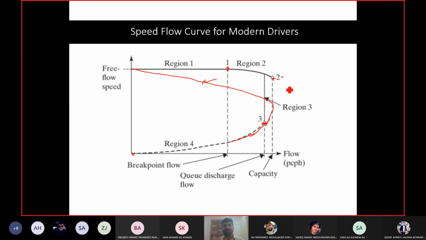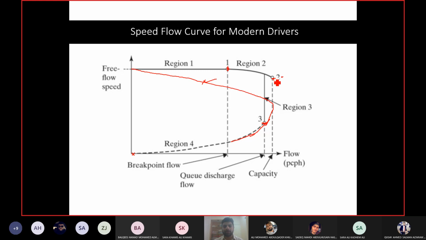So they tend to maintain higher speeds even when they are experiencing more cars around them. They feel they are skilled enough, secure enough to go at high speed even if they see an increase in flow rate around them. So they don't reduce the speed, and when they are getting close to capacity, even at that time they reduce the speed very slightly. They do not reduce the speed drastically.